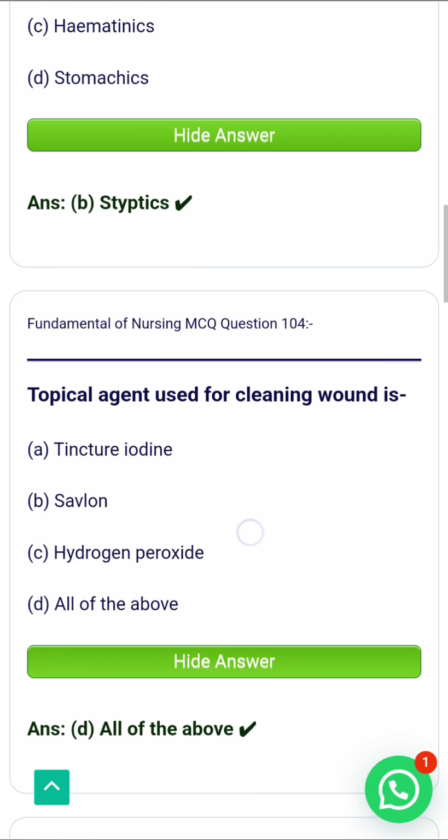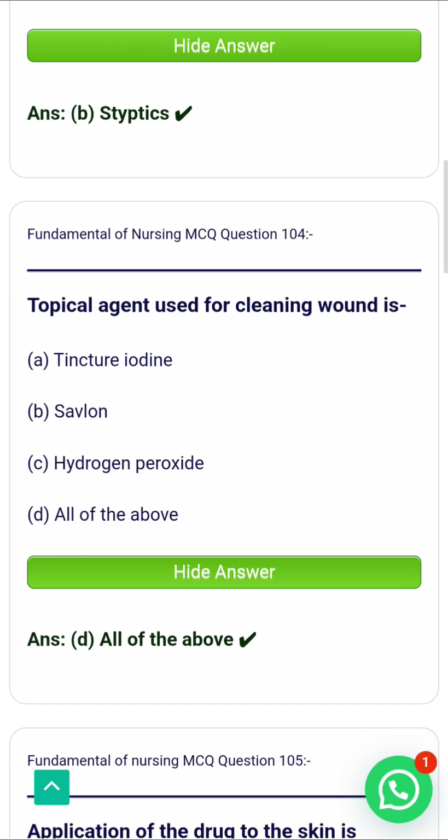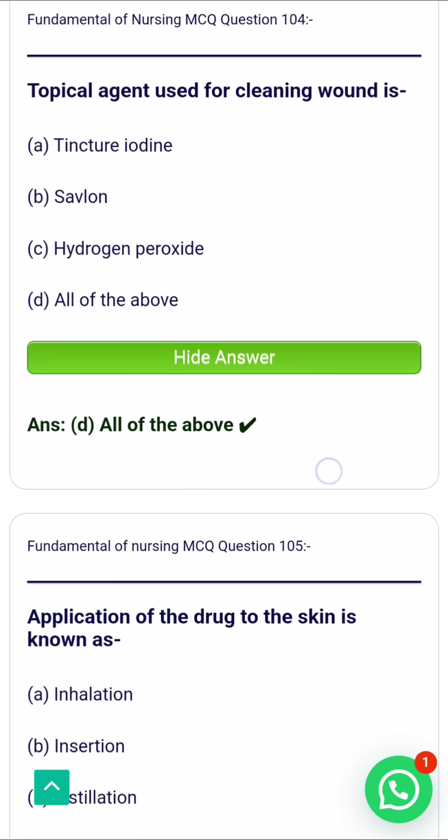Tincture iodine is an antiseptic used for skin disinfection before and after surgery. Savlon is a commonly used antiseptic liquid, and hydrogen peroxide is used for cleaning the wound, which helps to remove debris. That's why all of the above is the correct answer.